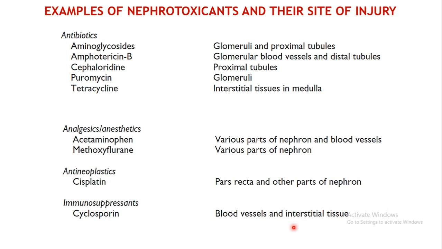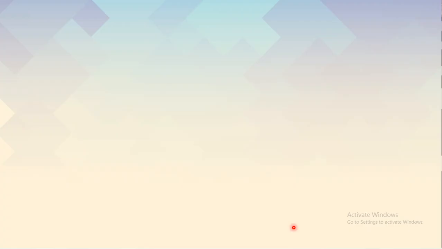So this is to do with nephrotoxicity. We have seen the mechanisms of nephrotoxicity along with examples of various drugs and how exactly they may damage the kidney. It may be represented in the form of acute renal failure or chronic renal failure, or several structural damage to the kidneys may also be represented, and in certain cases carcinogenicity may also be produced.